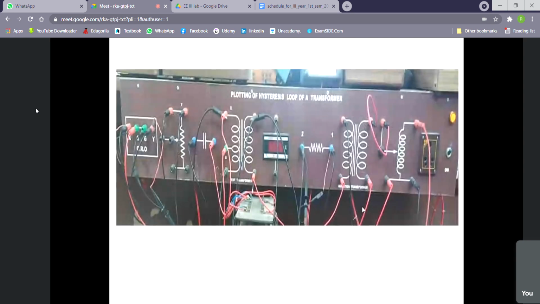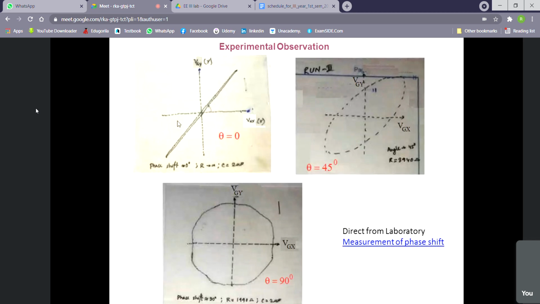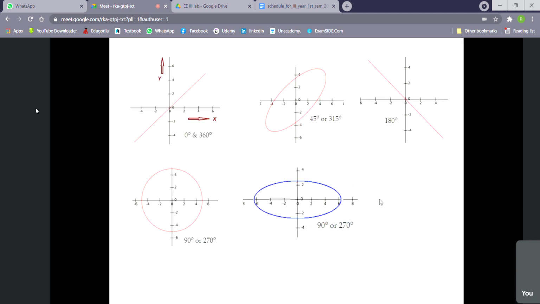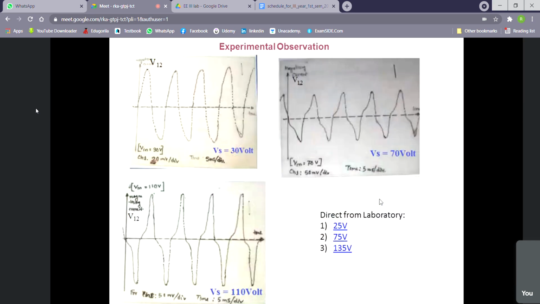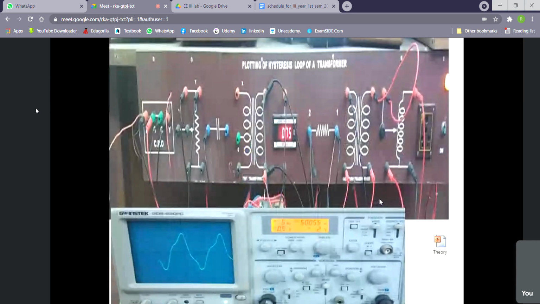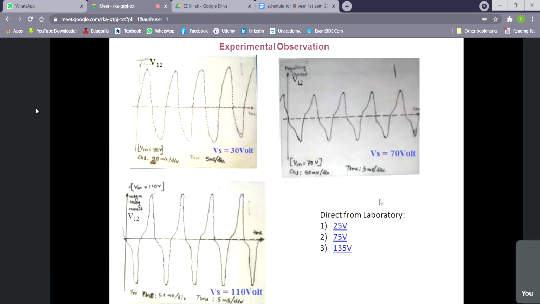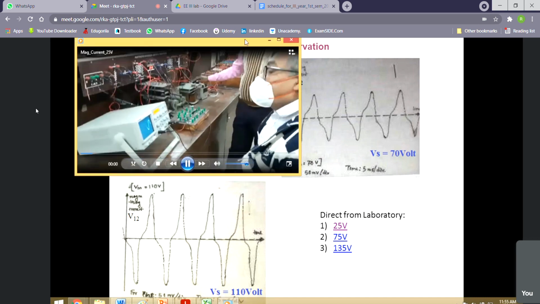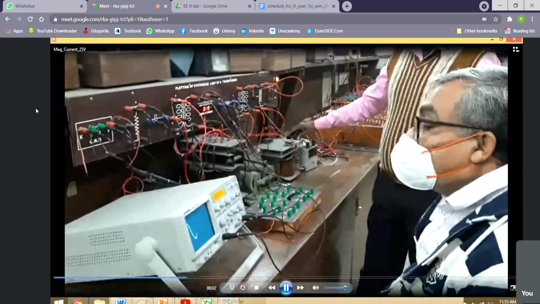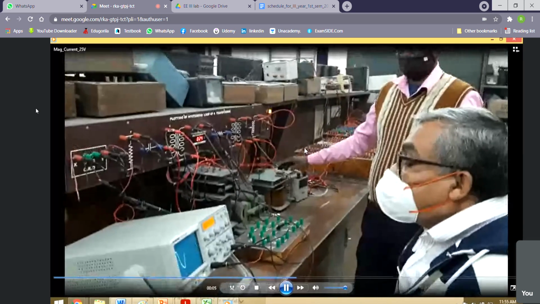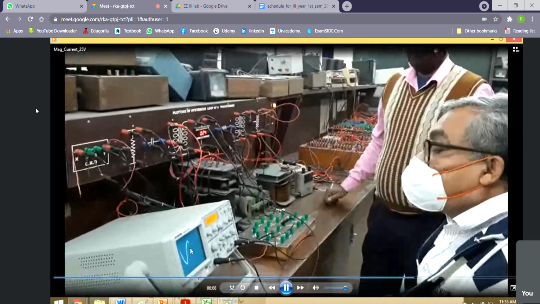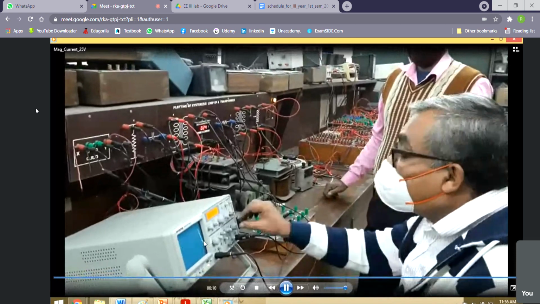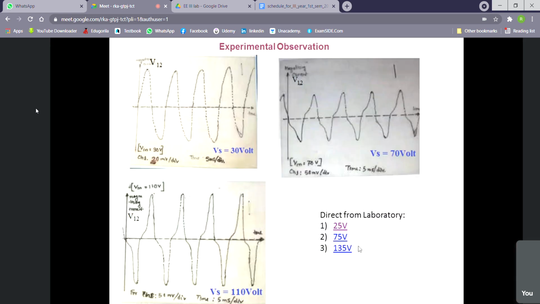Now, if we perform this experiment, then we shall get this one. I have forgotten to show you this video here. The way I have done it for run 1, if we do this in the laboratory, I have a short video of that. You see here, the voltage is adjusted to 25 volt, and in that way the oscilloscope reading is taken. The videos are very short.